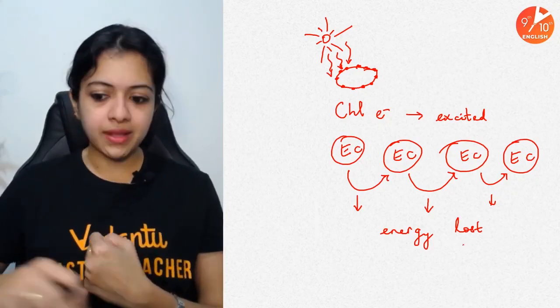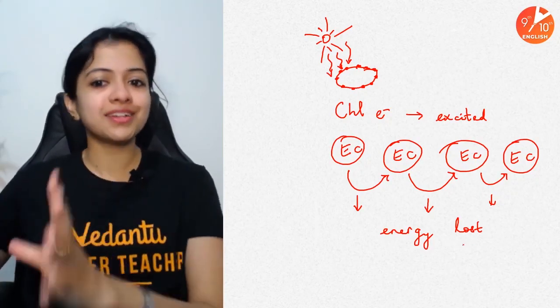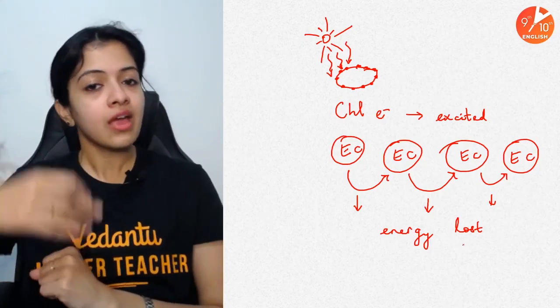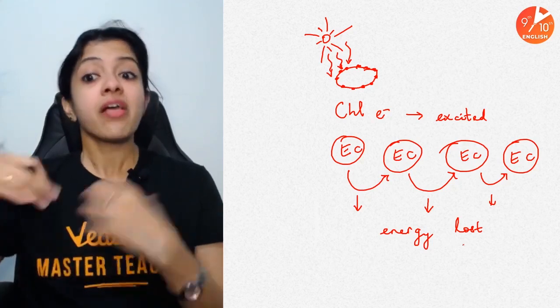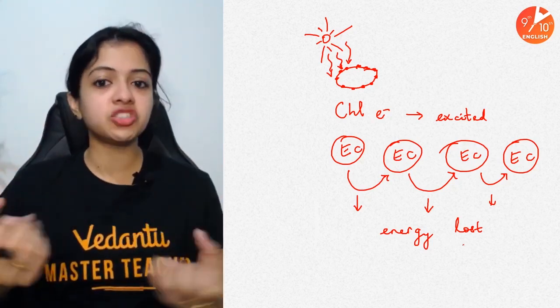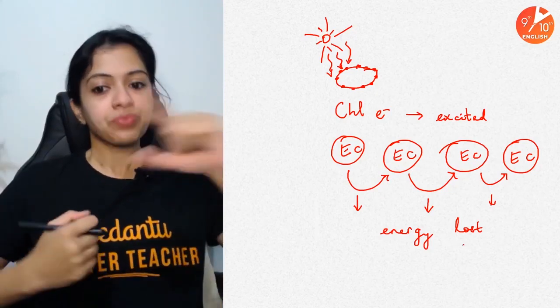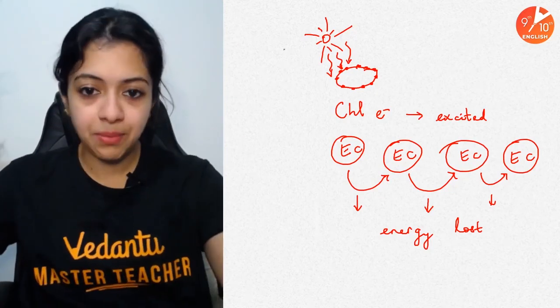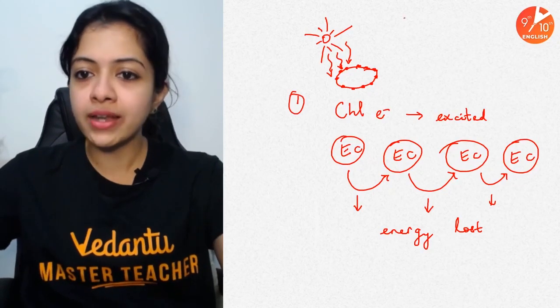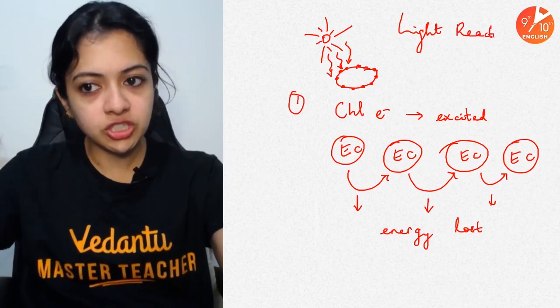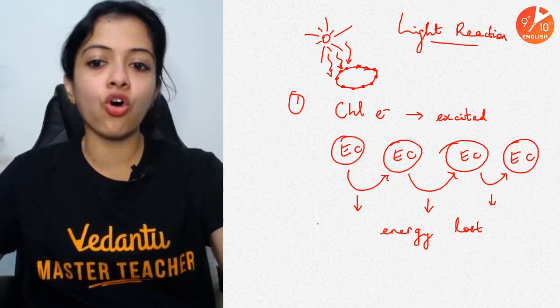So the main energy that the electrons now have, part of it has been lost while jumping from one electron carrier to the next. The rest, the main bulk of energy, which they have gained by exposure to the sunlight, is used in a very important step. So this is actually step 1 of light reaction.